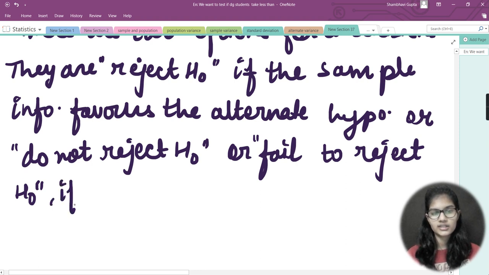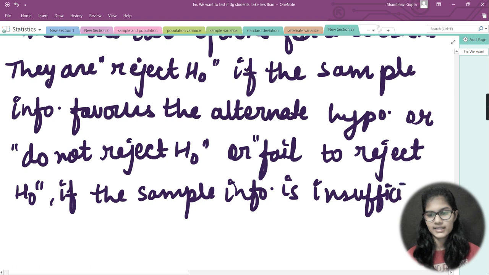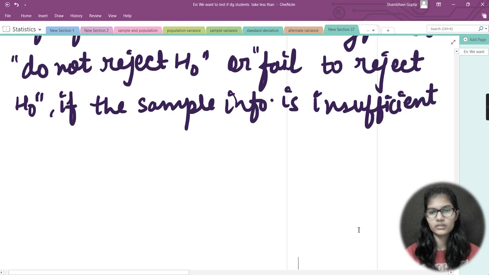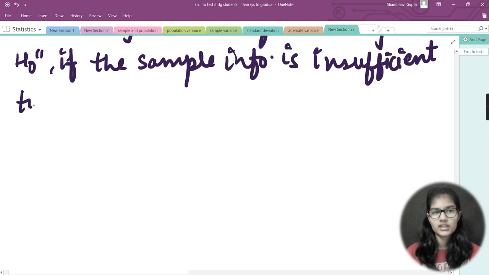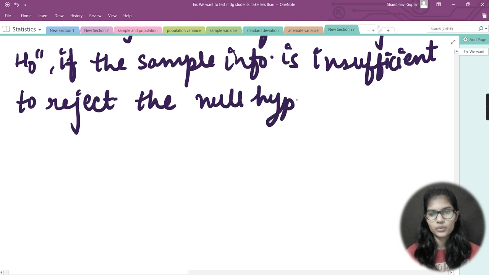So this is a decision which can be made if the sample information is insufficient to reject the null hypothesis.